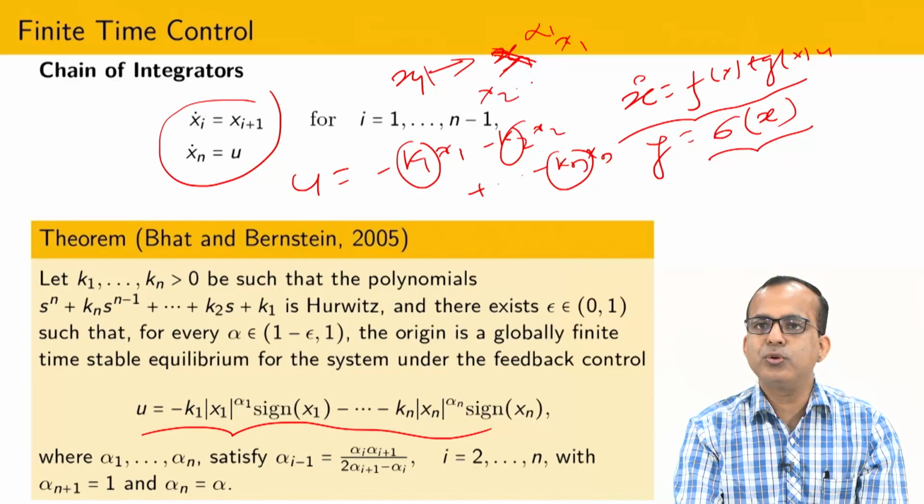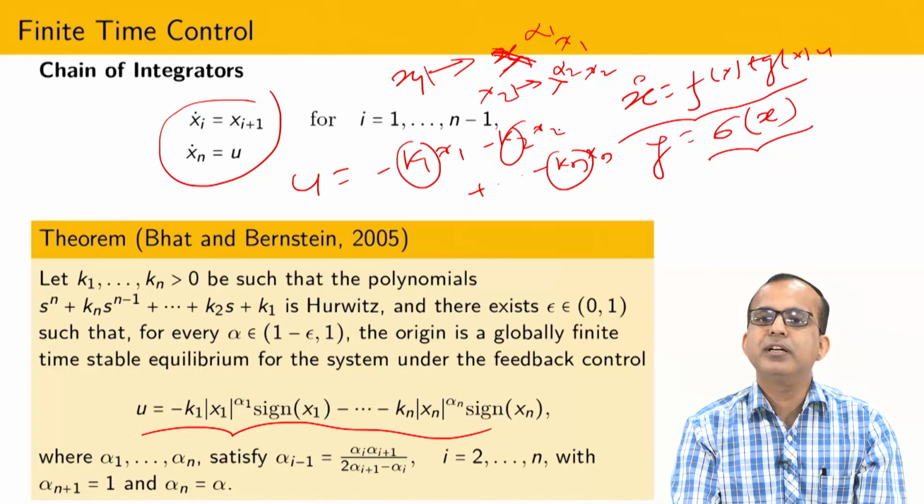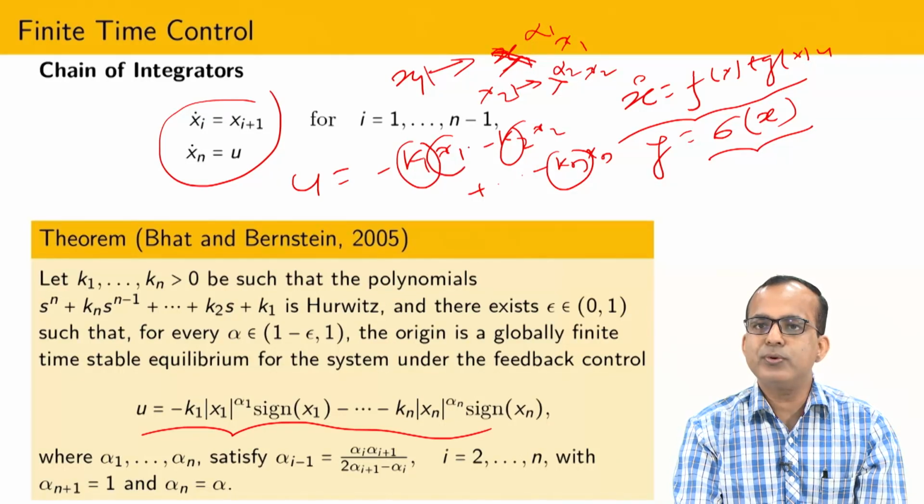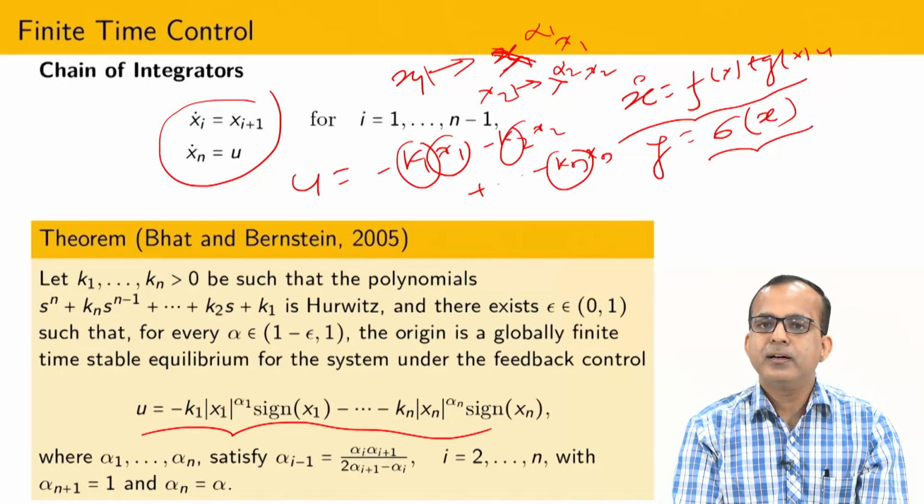Similarly, x2 I am going to scale by lambda power alpha 2 times x2. In this way I am going to give the weighted homogeneity. Then it is possible to show that if x1 is scaled by lambda times x1 and you substitute here, then lambda power alpha comes into the picture.